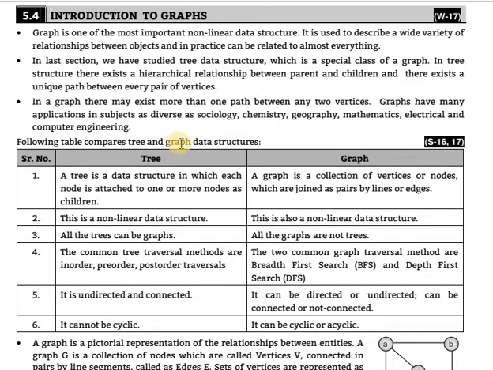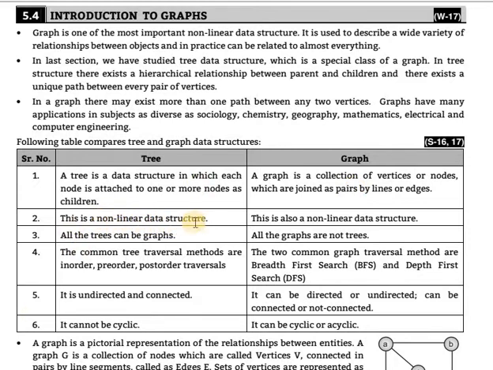The following table compares the tree and graph data structures. The question asked is the difference between tree and graph. A tree is a data structure in which each node is attached to one or more nodes as children. A graph is a collection of vertices or nodes which are joined as pairs by lines or edges. In that also it is a collection of nodes, but in a tree a node is attached to one or more nodes only as children. In a graph, joined pairs means more than one line or edge can be created.